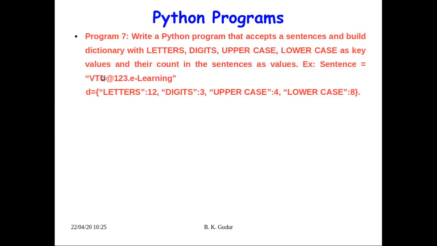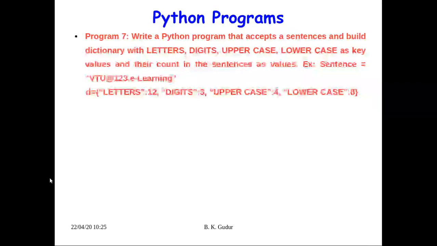For example, if the sentence is VTU at 123 elearning, then we should get a dictionary D with letters 12, digits 3 because 1 2 3 are there, uppercase only 4, VTU and L, and lowercase the remaining 8. This is the program we are supposed to write.